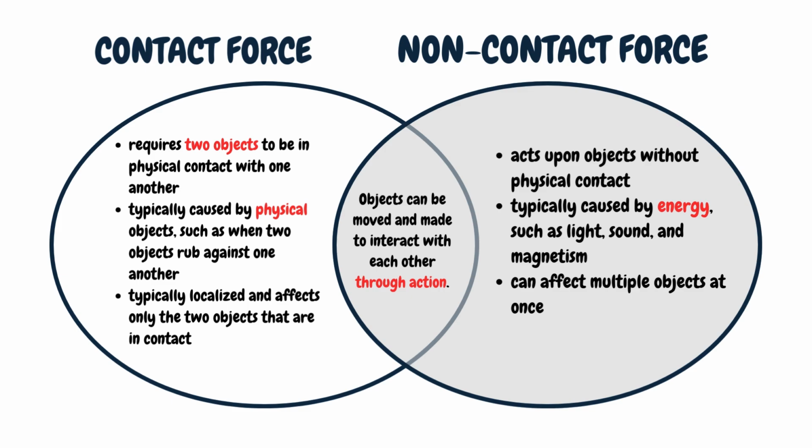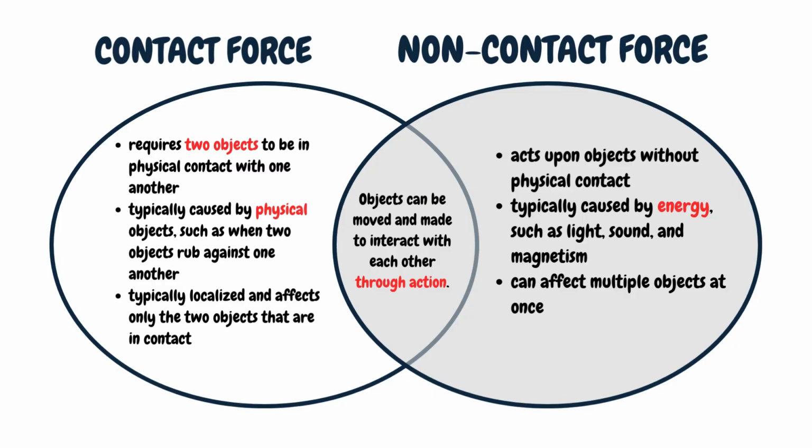Non-contact force is typically caused by energy such as light, sound, and magnetism. Contact force is typically localized and affects only the two objects that are in contact, and non-contact force can affect multiple objects at once.